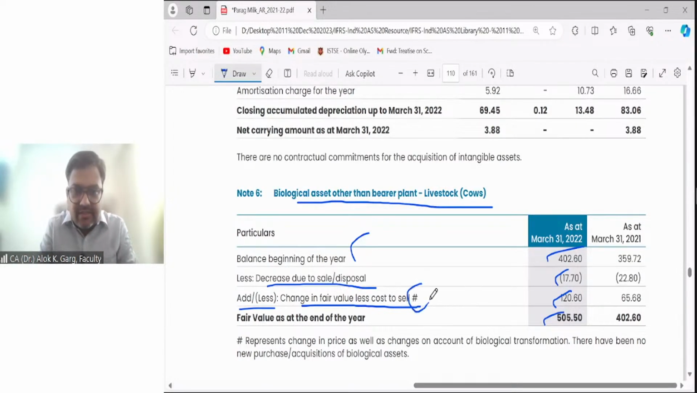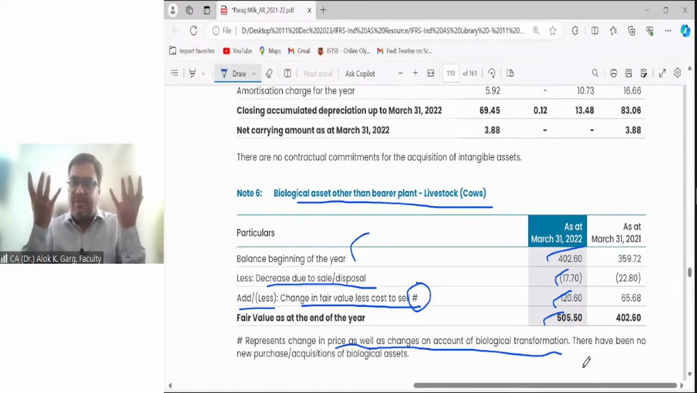And there is a remark also. It represents the change in price as well as change on account of biological transformation, price change and physical change. Why has this 12 crore of fair value increased? Of course, due to inflation, because the price has increased.